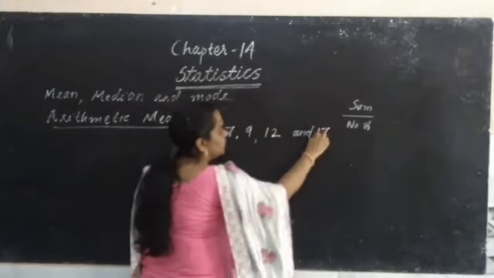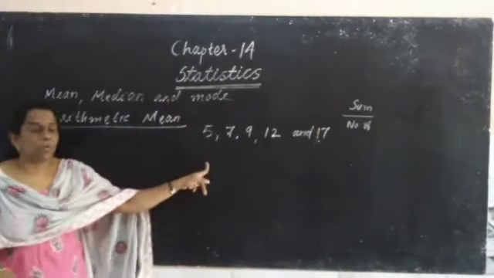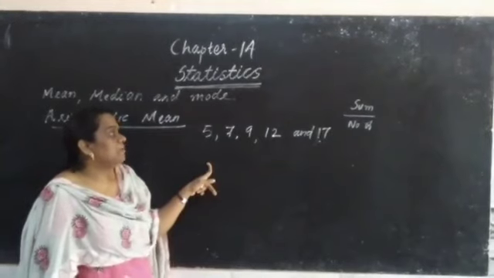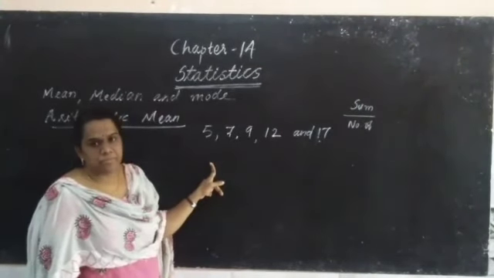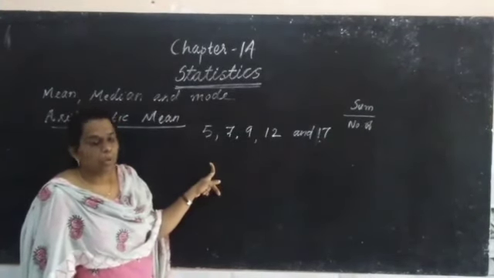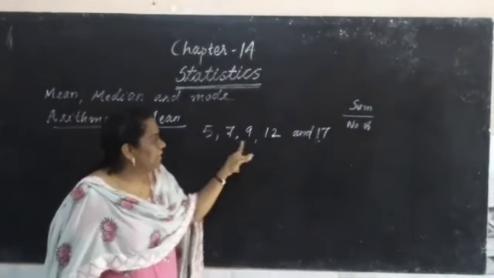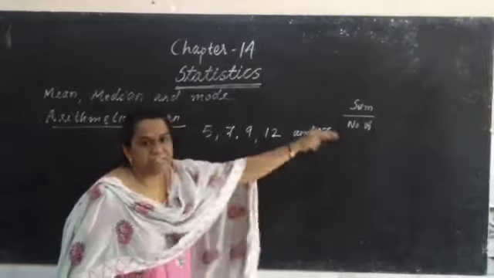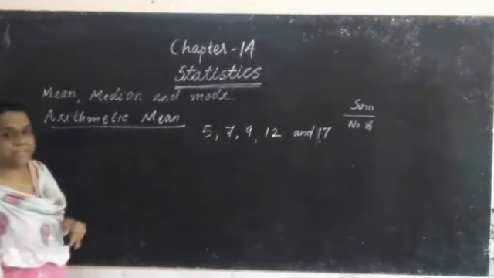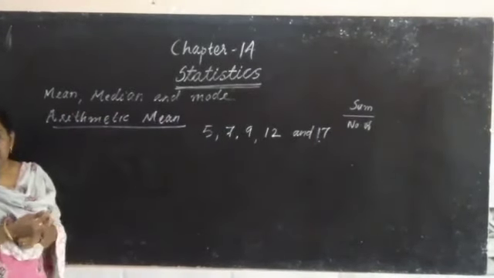These are the marks. Suppose these are the marks scored by a student in 5 test papers, marks out of 20: 5, 7, 9, 12, and 17. What is his average mark? How to find the arithmetic mean? Do you remember the formula?